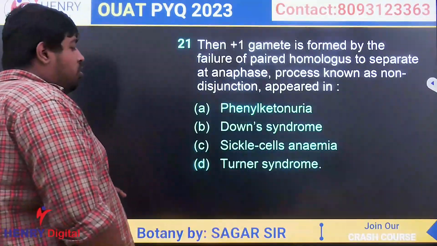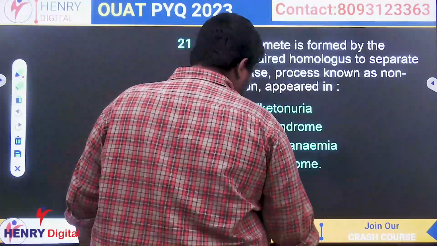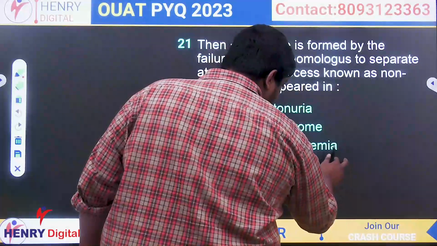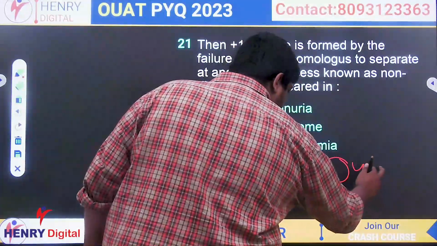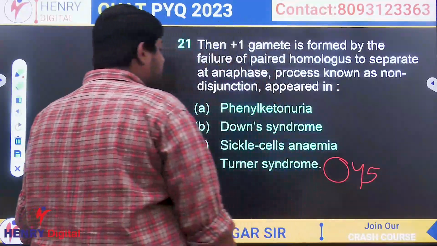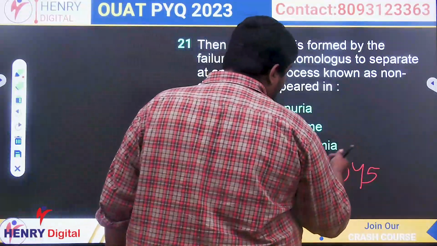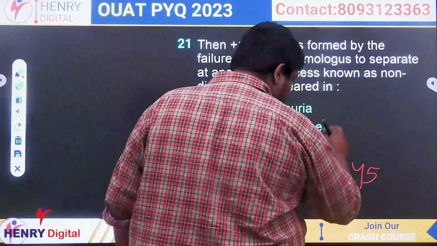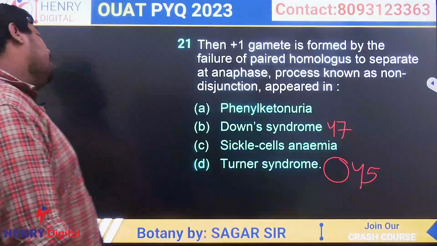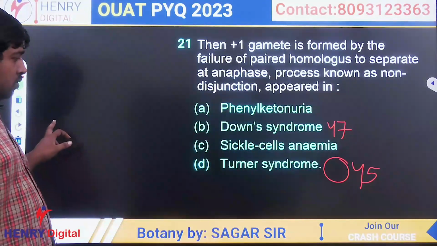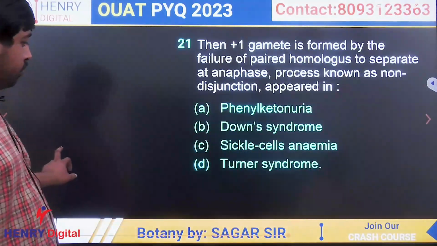In Turner syndrome, we get one X chromosome less than normal, so the total chromosome number will be 45. In Down syndrome, we get one extra chromosome, so the total chromosome number will be 47. So the answer will be B. Clear?